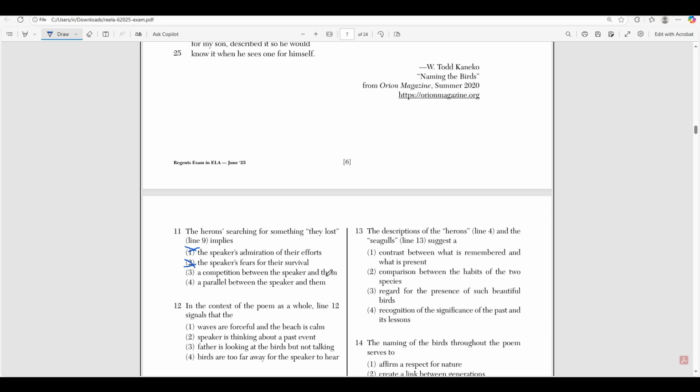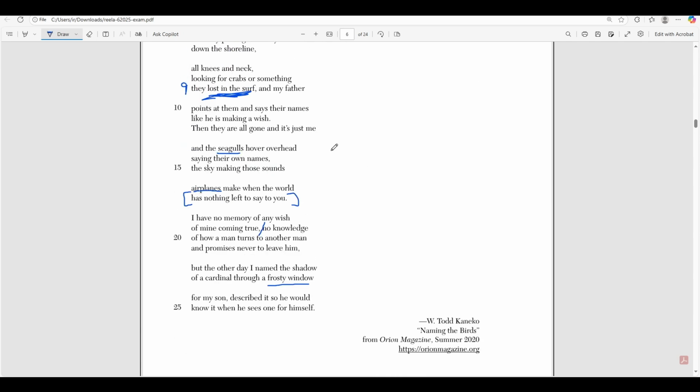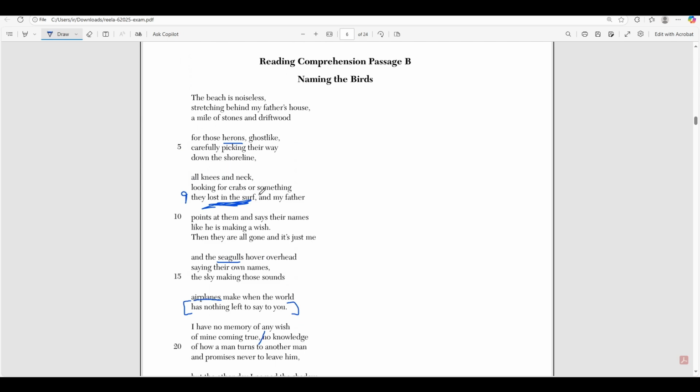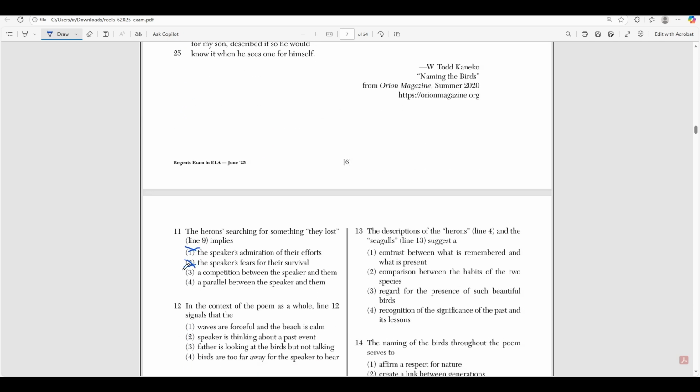Three, a competition between the speaker and them. Well, how can the speaker compete with the bird, right? That doesn't really make sense here, because the only interaction that he has with the bird is his observation of them and his memory of them and his father. Okay, so obviously that's not going to be the right answer.